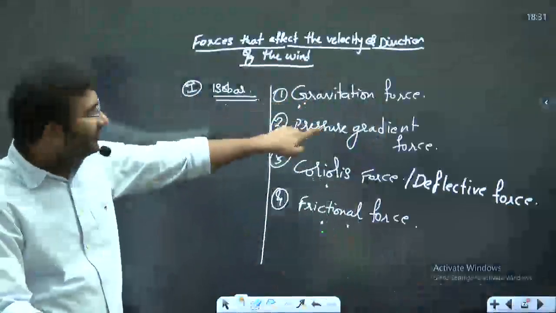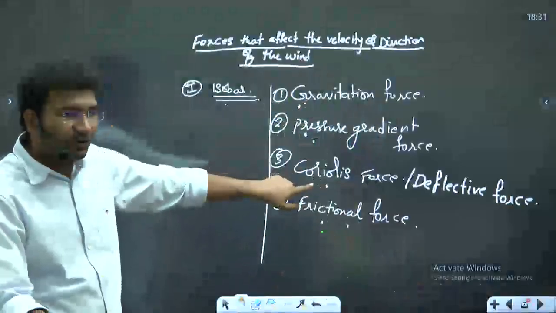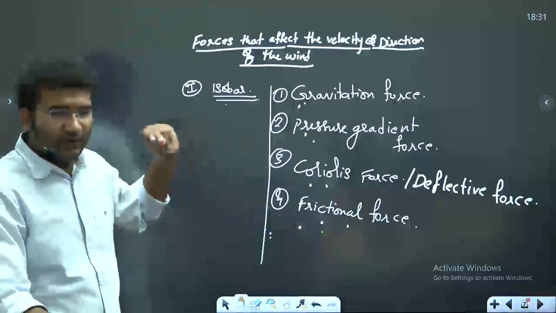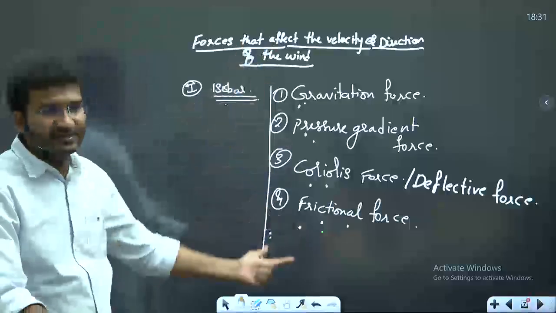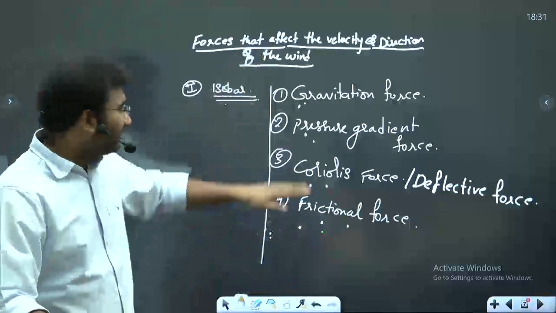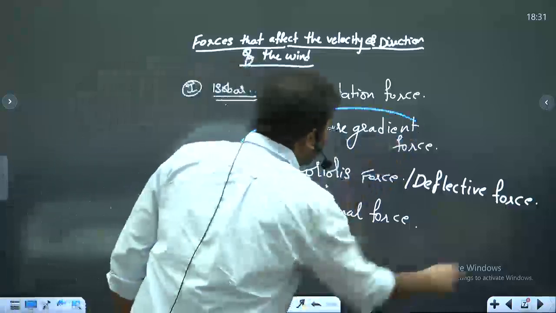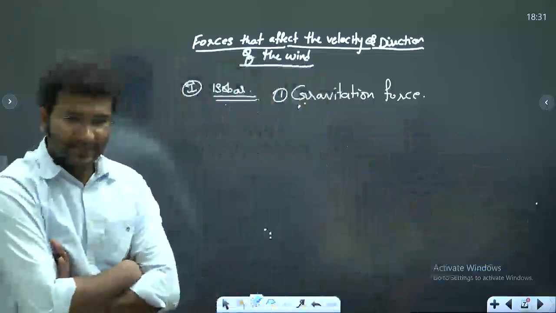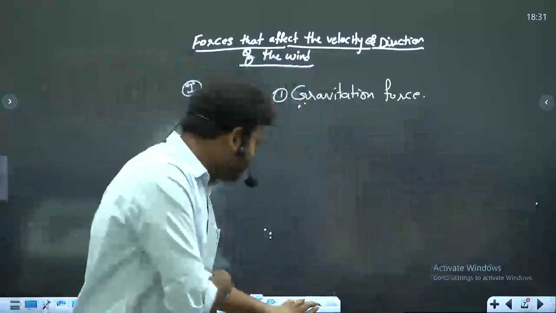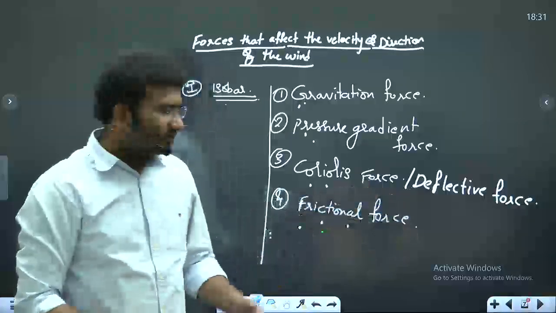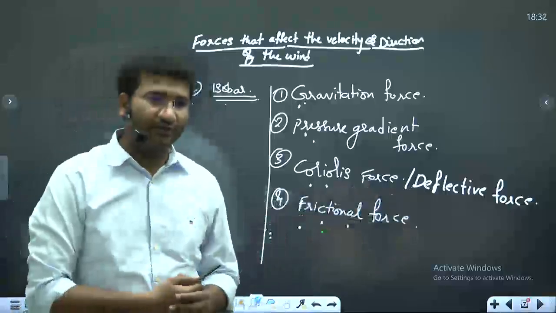Gravitational force we are done with, pressure gradient force, Coriolis force and frictional force. Clear with this? Now every wind which is moving will experience these forces. Sometimes gravity alone can overpower all of this. ठीक है? Sometimes only Coriolis force can overpower. Sometimes frictional force can overpower.